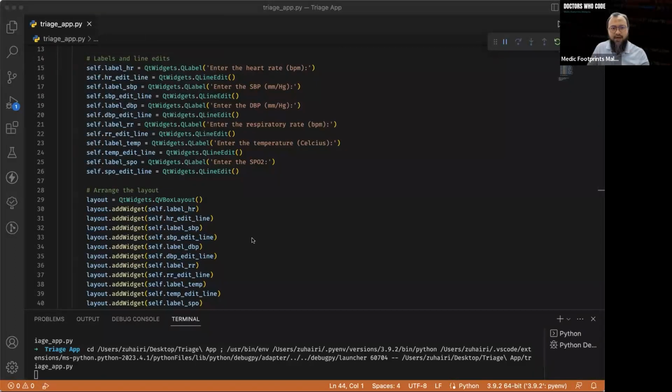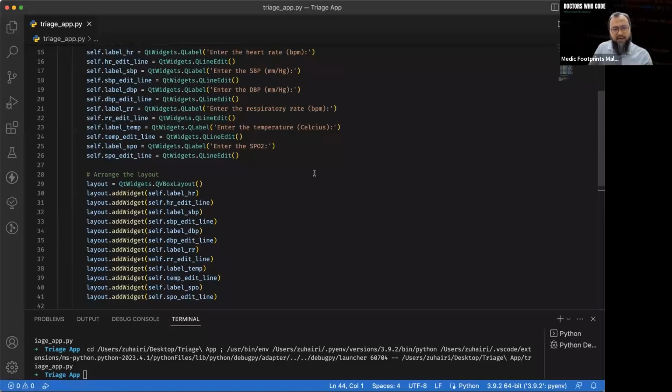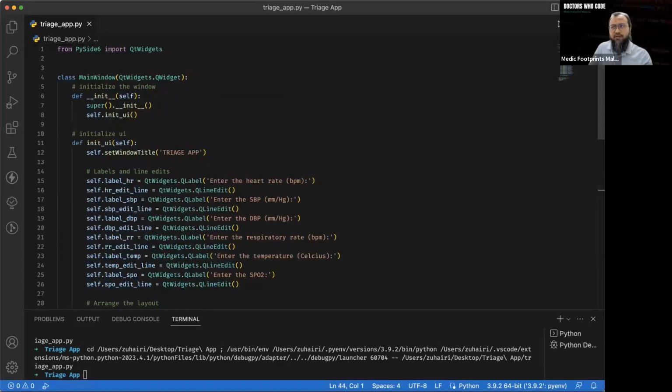See, now we are seeing something here. Okay, and we can enter whatever we want to enter. But now it's doing nothing, just simply accepting some sort of input, but we are not doing anything just yet. Let's just close this one quickly. Now we have to do some sort of button down there, right? So the button also we have to initialize.